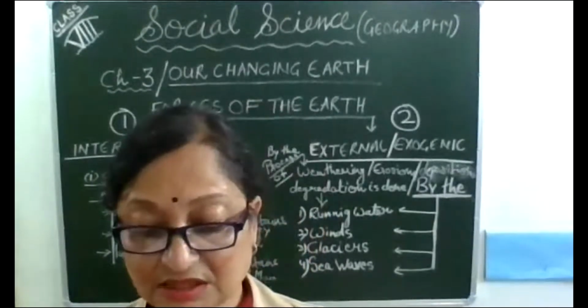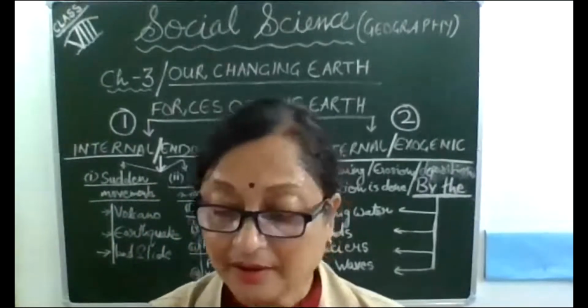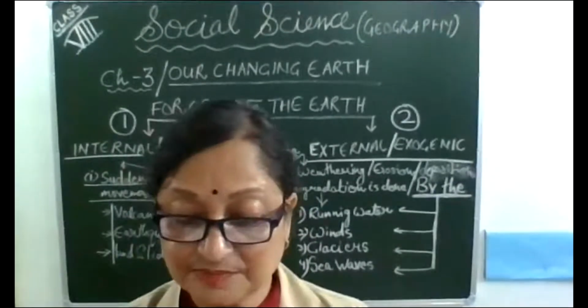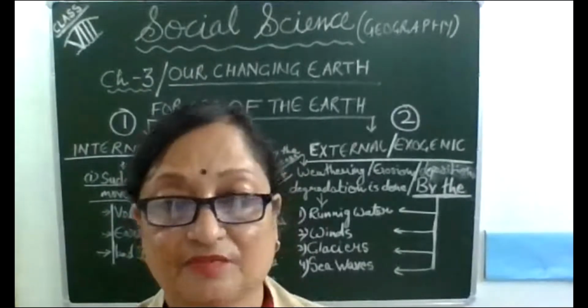The earth crust consists of plates known as lithospheric plates or tectonic plates. The large scale movement of these plates is caused by endogenic and exogenic forces.